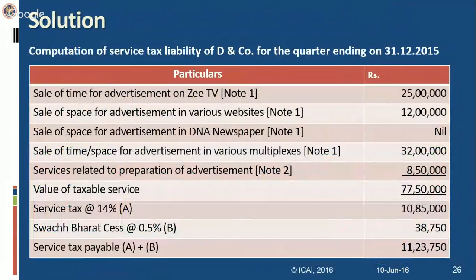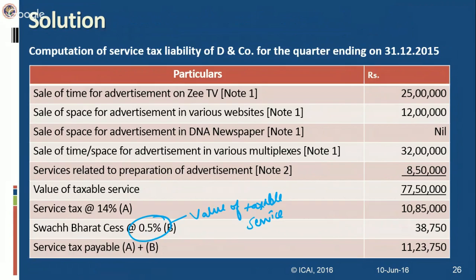Okay. Now, how will you present this answer? While presenting this answer, you have to keep in mind that now Swachh Bharat Cess has also come. So for Swachh Bharat Cess, you have to show it separately, but it's not like EC and HSEC. One difference between Swachh Bharat Cess or SBC and EC and HSEC is the value on which this cess will be computed. The Swachh Bharat Cess is computed on the value of taxable service, whereas EC and HSEC used to be computed on the service tax liability, the service tax amount.